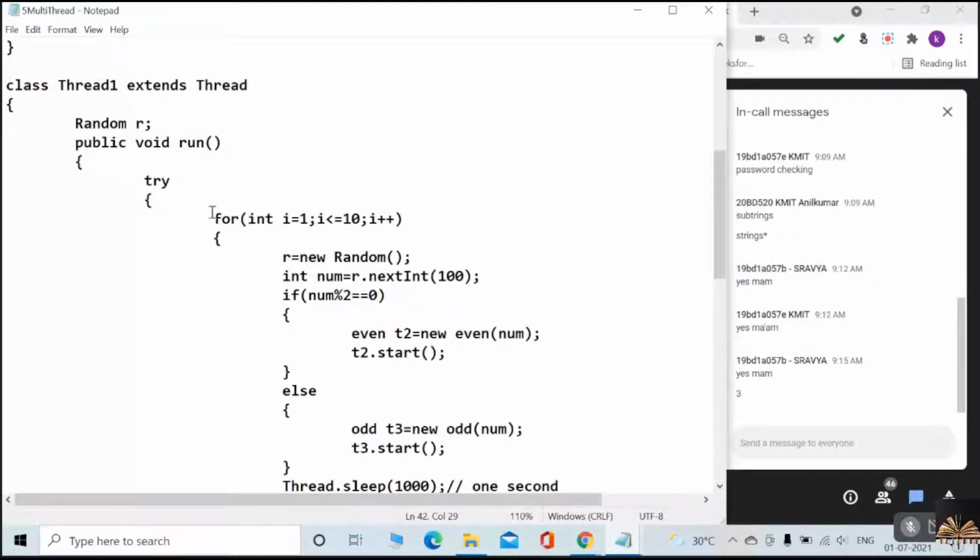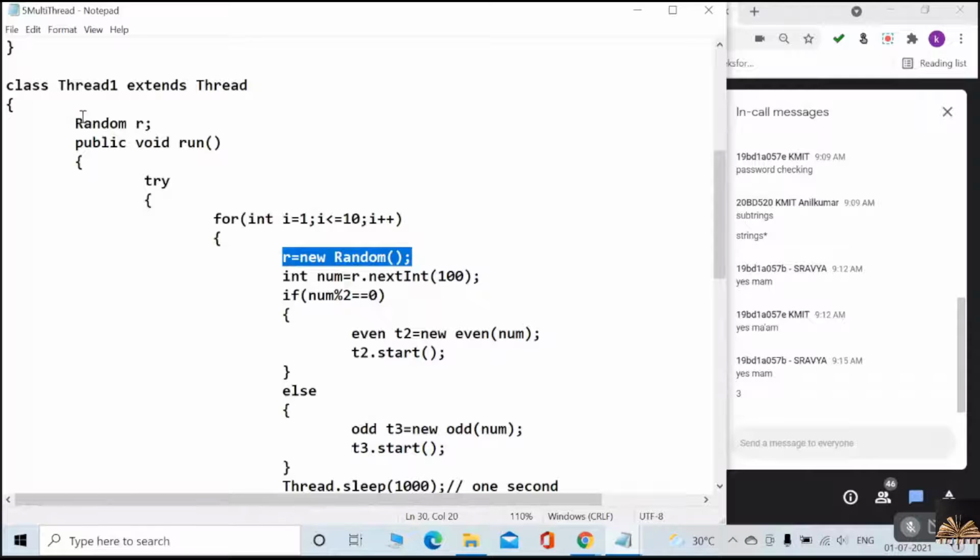And there is a for loop. The random number has to be generated many times, 10 times, from 1 to 10. So what I'm doing is Random r = new Random().